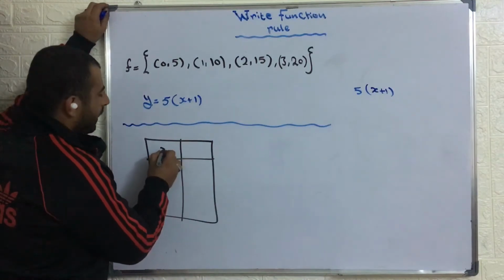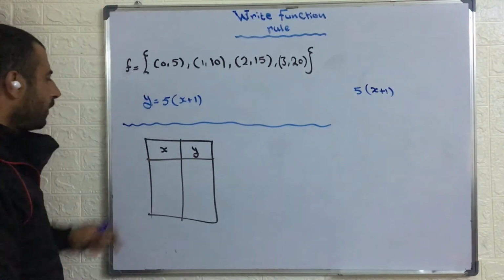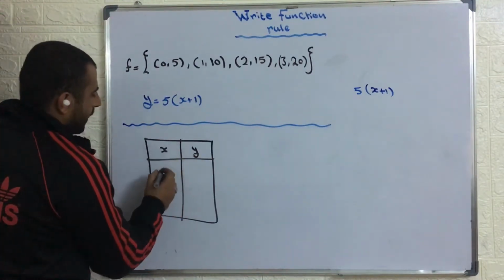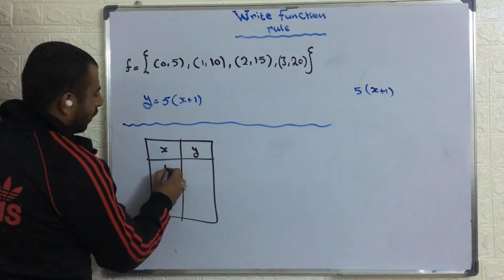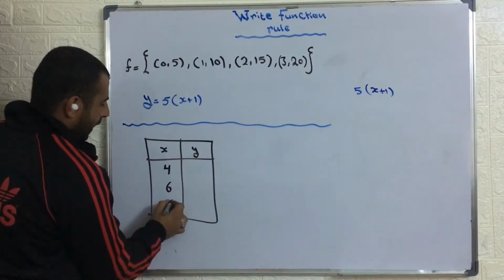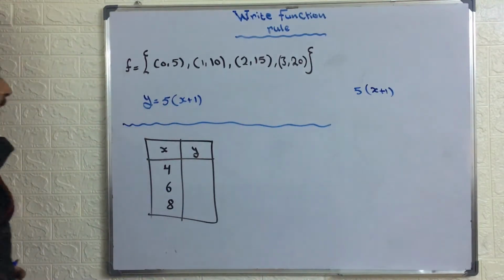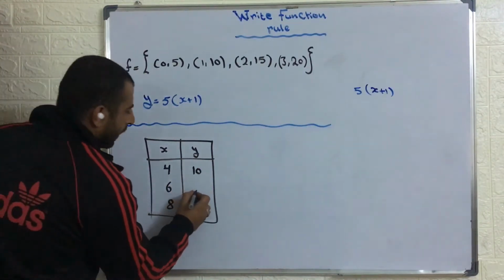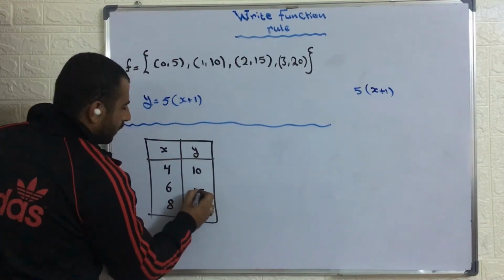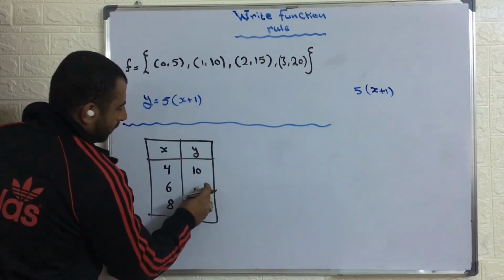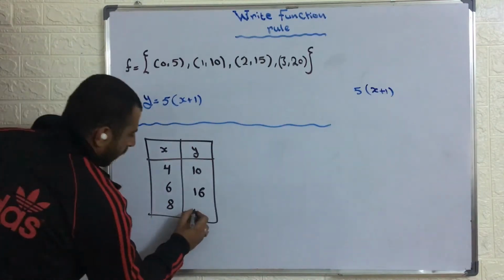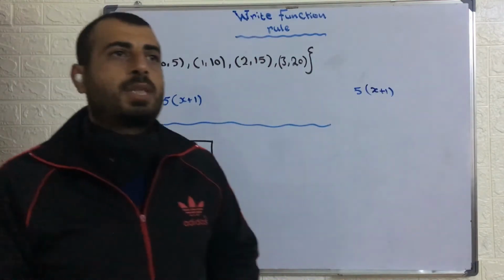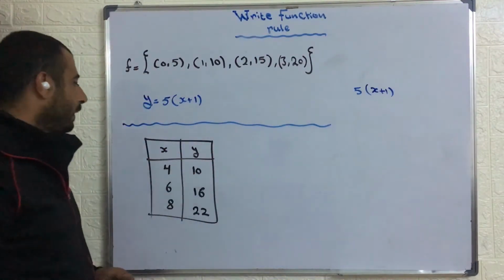So if I represent x here and y, if I give you the values of x as 4, 6, and 8, and put here 10, and 16 here, and here I will put 22. Let me find the pattern. What's the pattern between x and y?